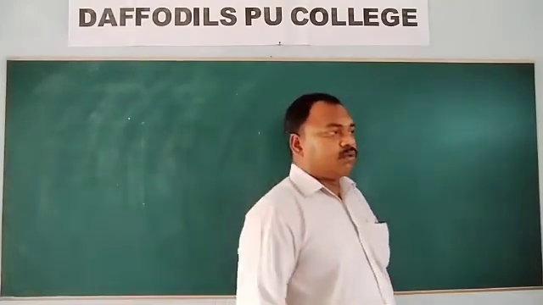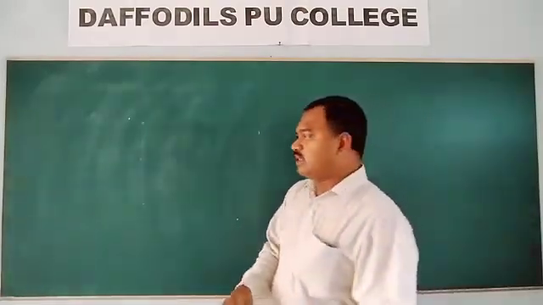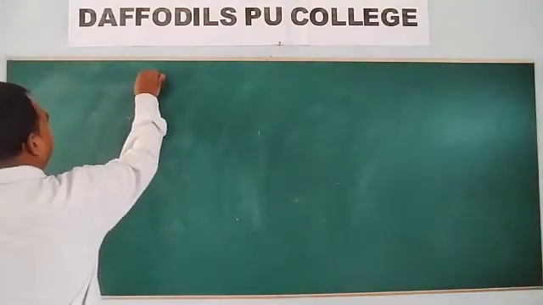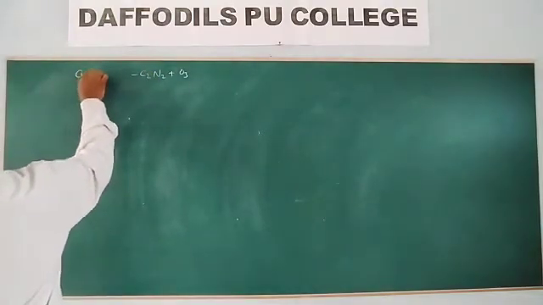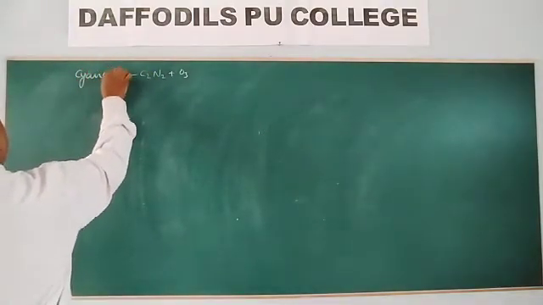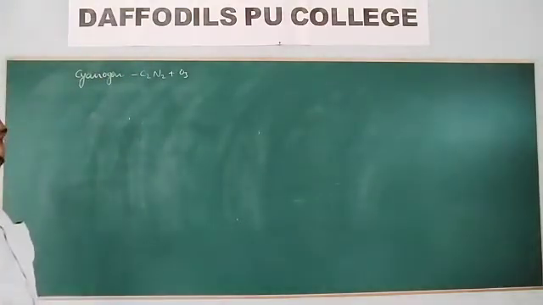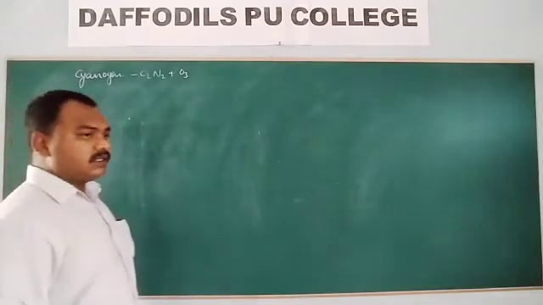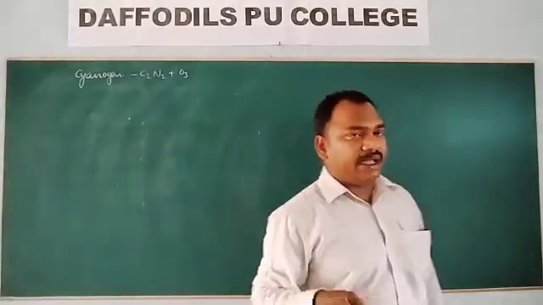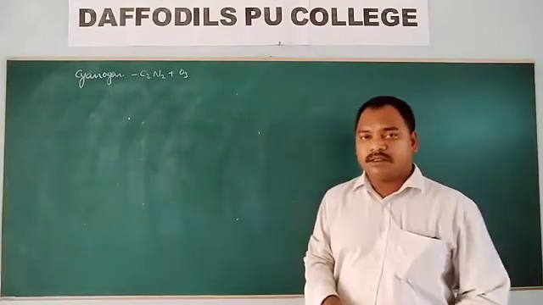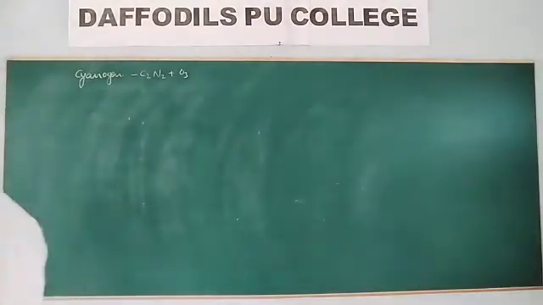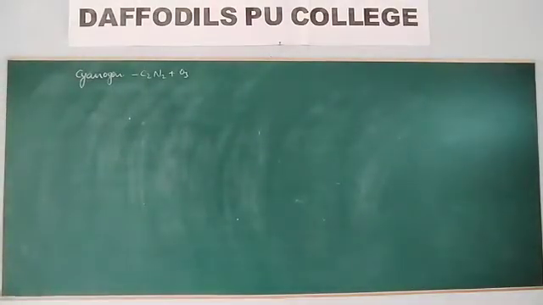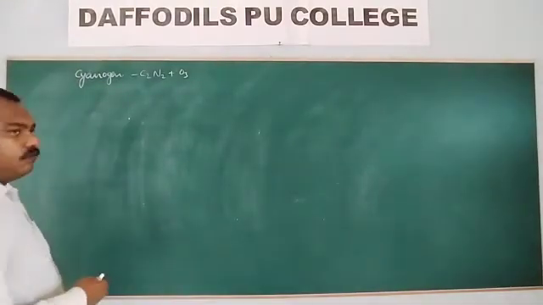Next, ozone compound cyanogen. Cyanogen is the mixture of C2N2 and O3. This mixture is used as a rocket fuel. So these are the uses of ozone gas.